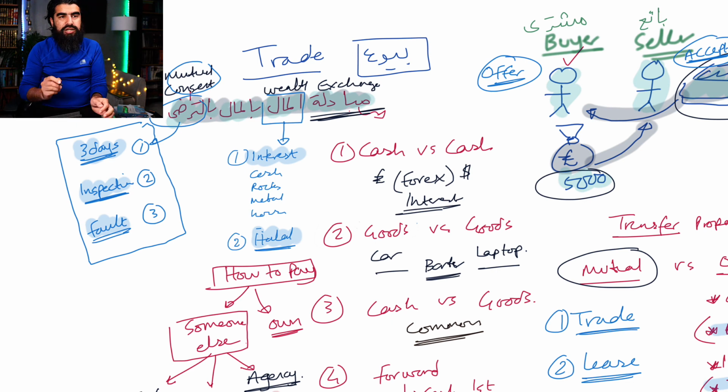So what you can actually do if you want to retract, if you want to nullify the contract, is what is known as a mutual nullification. Mutual nullification of the contract is something which is permissible. This in Arabic is called iqala.